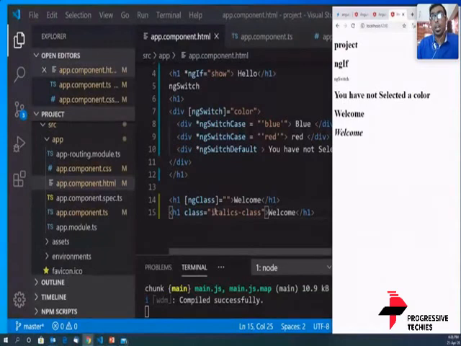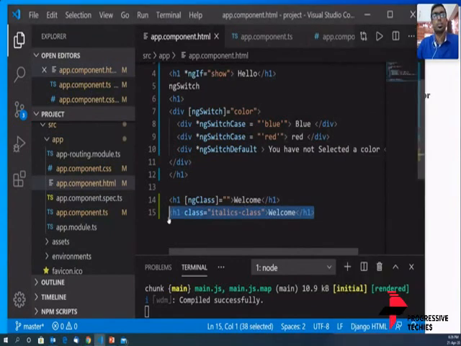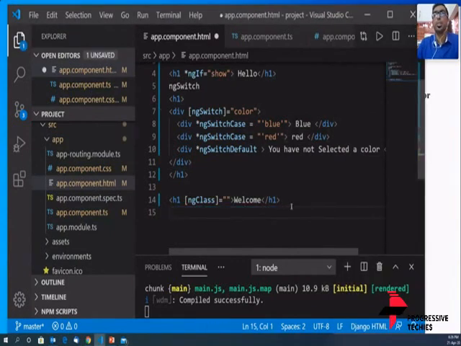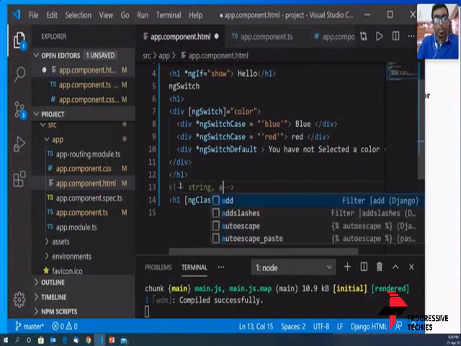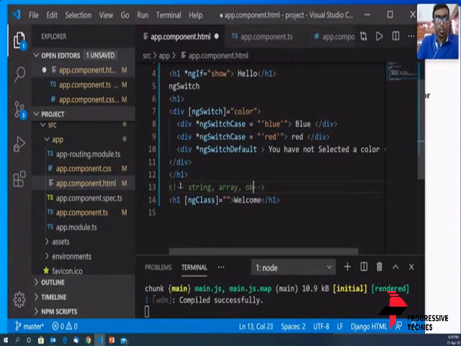The other option, which is a more powerful and a better Angular way of doing it, is ngClass. So let's see how that works. There are three ways in which you can assign values to ngClass. It can be a string, it can be an array, it can be an object, or it can be a function. Let's look into this one by one.